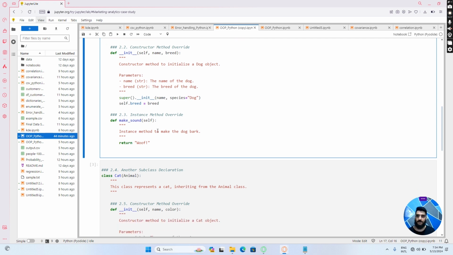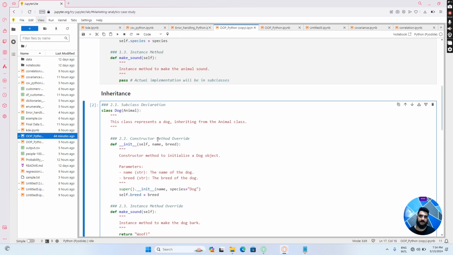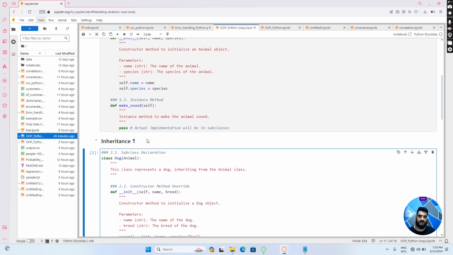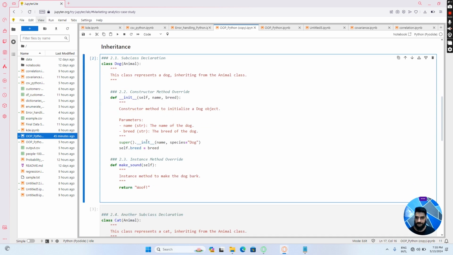Now, I recall that in the previous superclass, or the parent class, I discussed the instance method, where I told you that there's nothing much defined there, but we leave it to the subclass. So whatever functionality is defined for make sound in the inherited class will be superimposed on this instance method in the superclass.